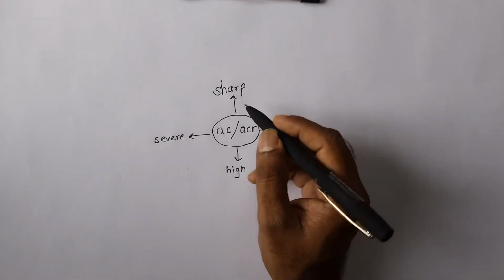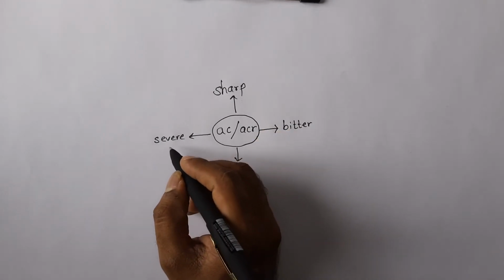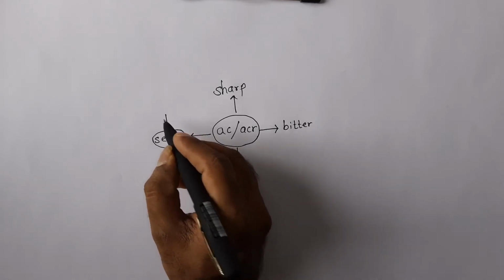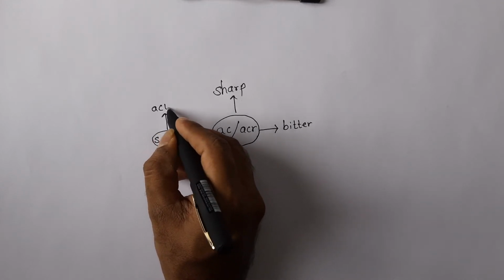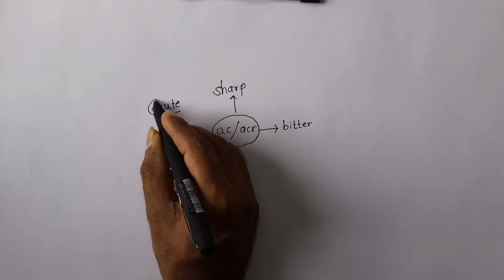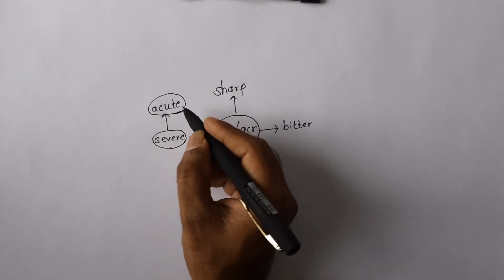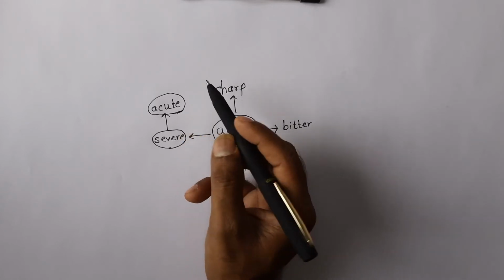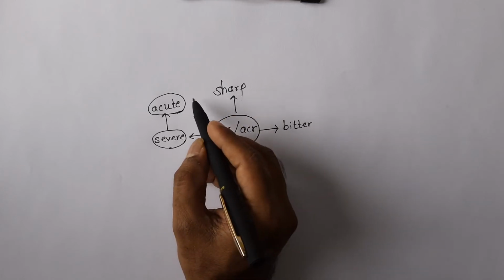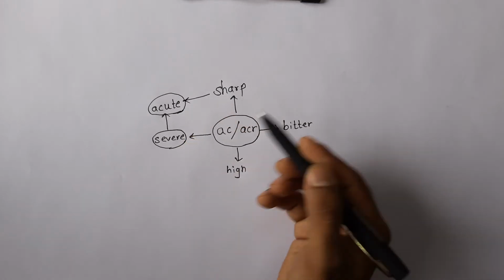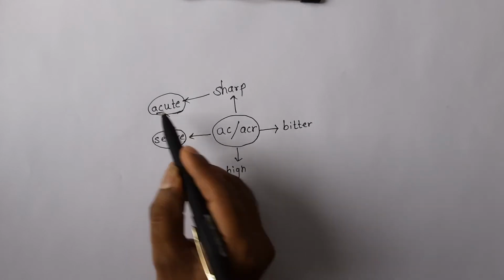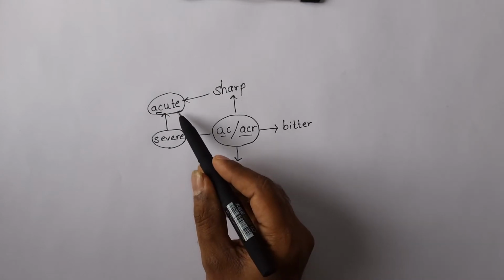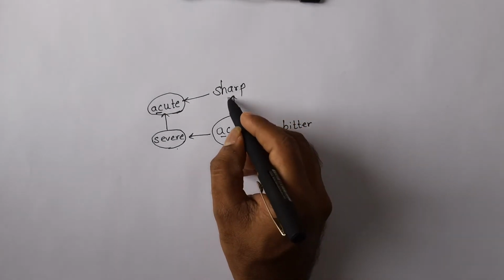Now, I'm going to discuss the first word which has a meaning severe, and I think you know that word already, and that word is acute. Acute means severe. Now you know that in geometry there is an acute angle which is less than 90, and as that angle goes down, the particular corner becomes sharper and sharper. So therefore acute also means sharp. So acute has this AC in the spelling, which is the word that we can derive from this root AC and ACR. The meaning of acute is not only severe but also sharp.